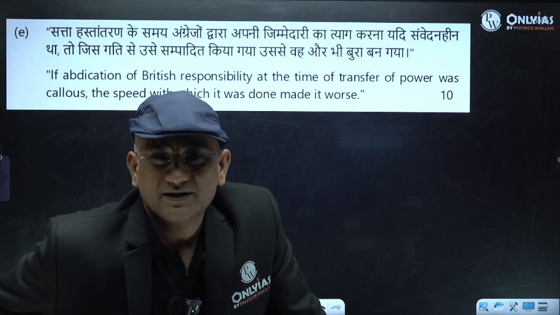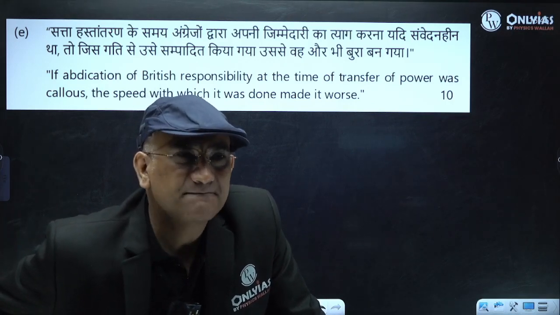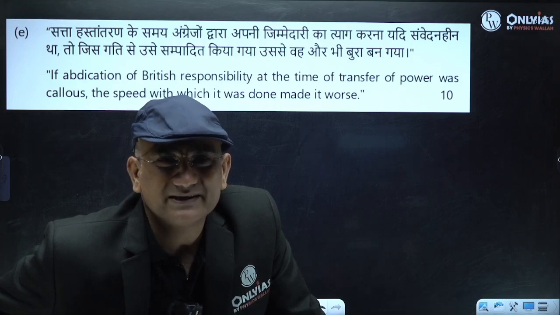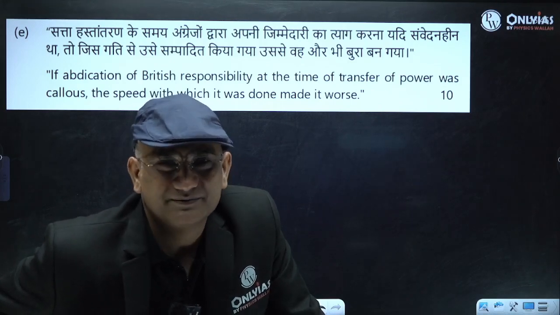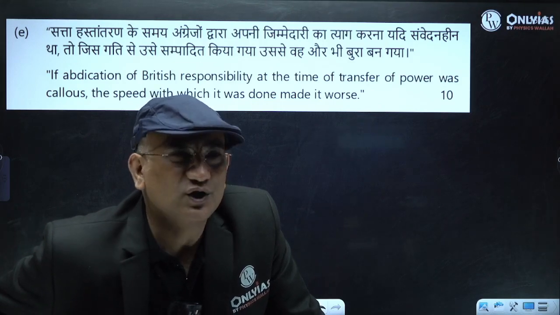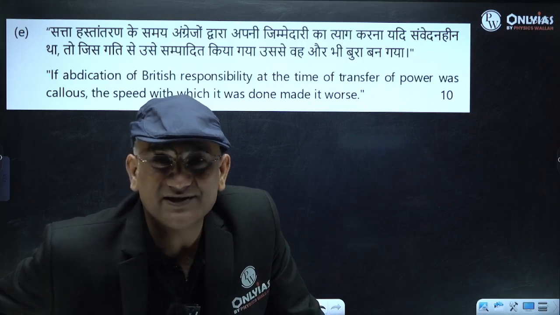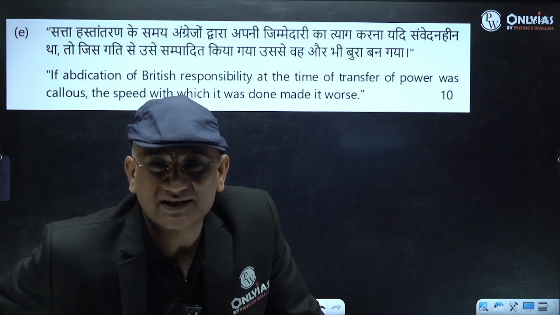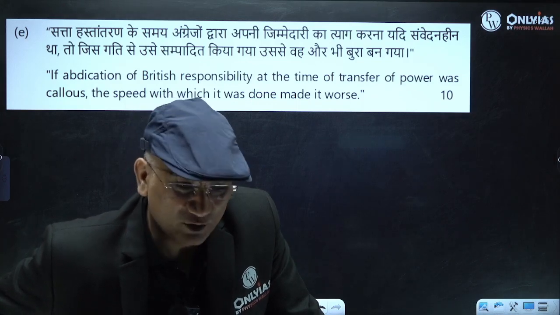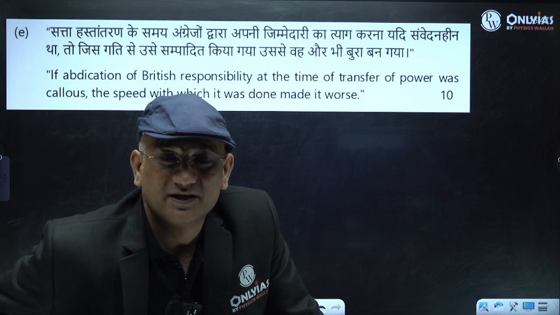But direct action day, communal riots, and then they went for the decision that they have to leave. So they decided for transfer of power. And what was Attlee's opinion, that they would be leaving in June 1948.